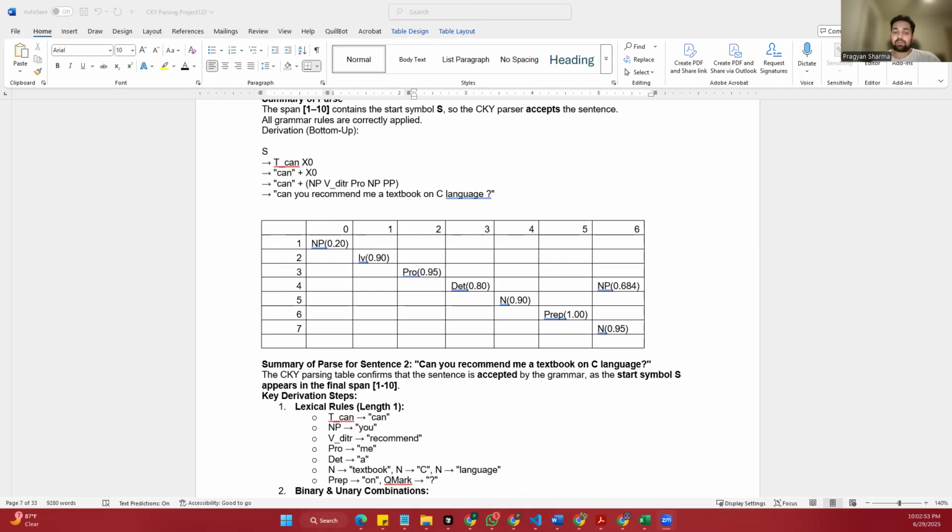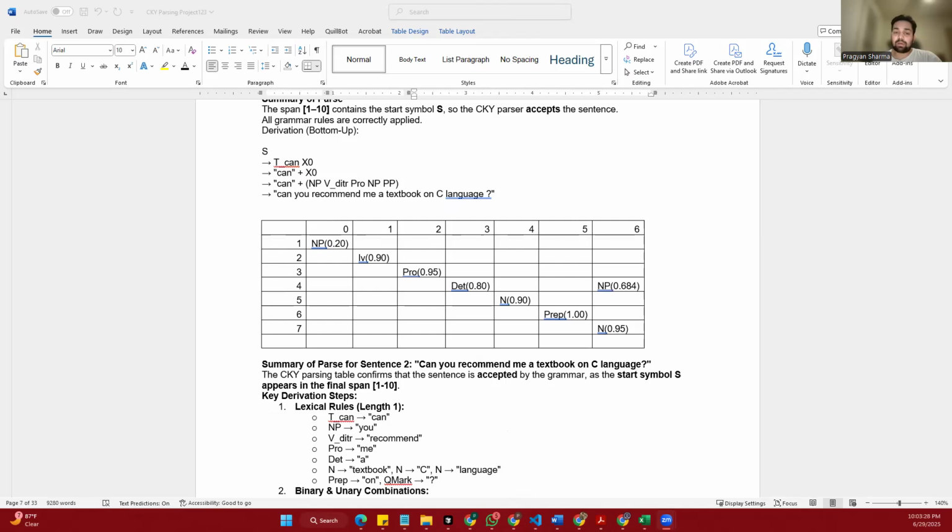The next step is to build the main action of the sentence: recommend me a textbook on C language. First, recommend me is created using this transitive verb followed by a pronoun. Then we attach the noun phrase a textbook. Finally, the prepositional phrase on C language, creating the full phrase recommend me a textbook on C language. Next, we combine this full phrase with the subject you, forming the part you recommend me a textbook on C language. This becomes a complete clause.